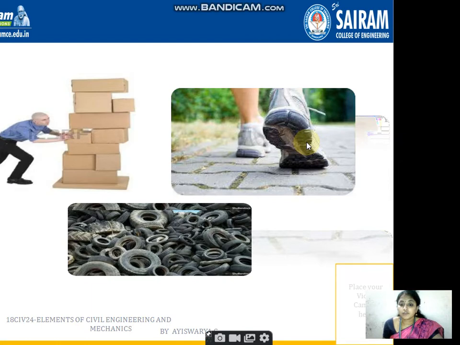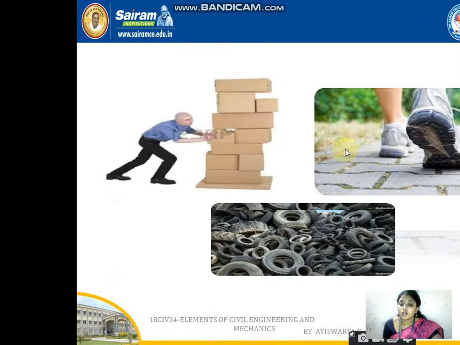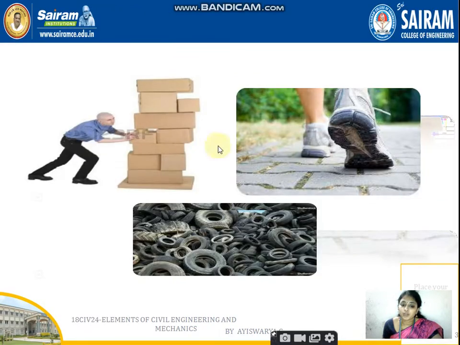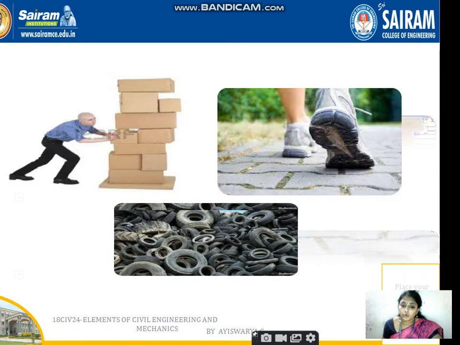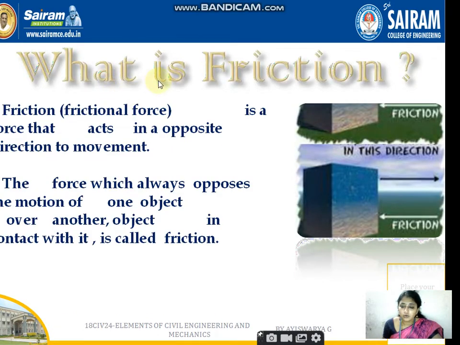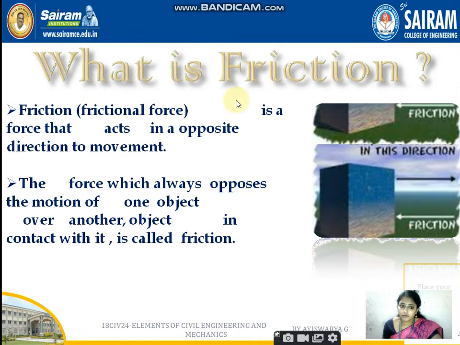Only on a hard surface are we able to walk. If the surface is very smooth, we cannot walk, because on a smooth surface the friction will always be zero. And even for tires, a vehicle can move only because of friction. You can see how the tires are designed in order to run on the road. So we can see the proper definition of friction.